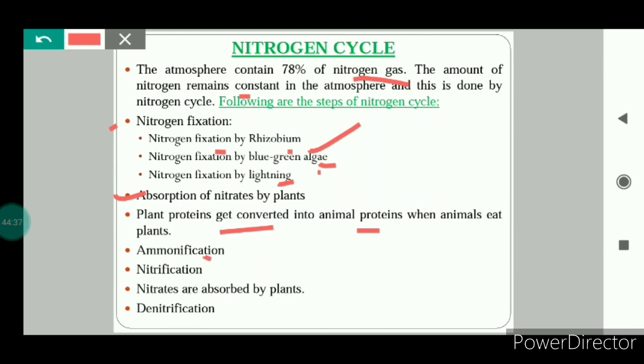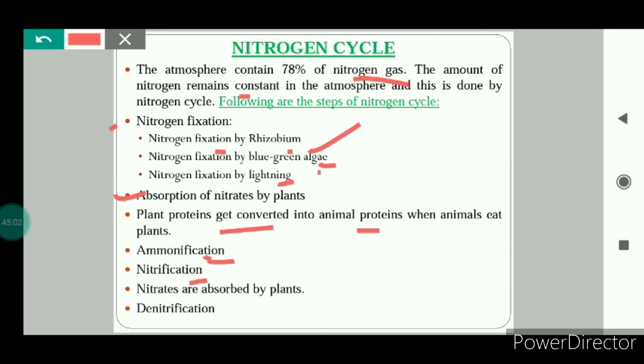Next is ammonification. What happens when animals or plants die? The proteins present in the dead and decaying plant and animal matter are converted into ammonia by the ammonifying bacteria.